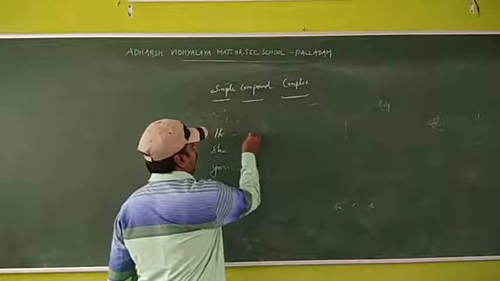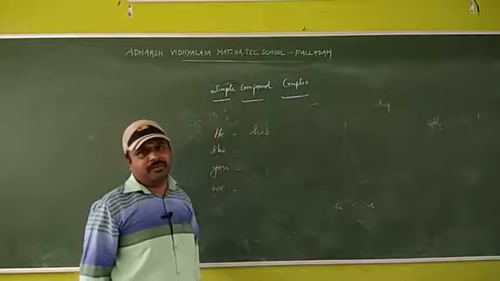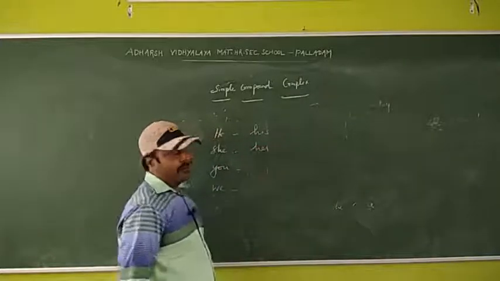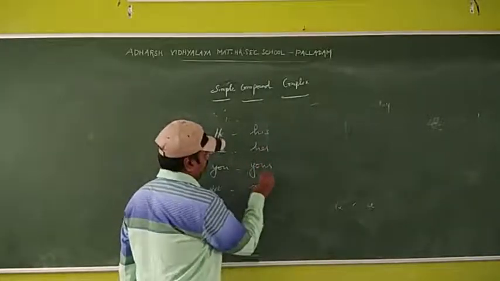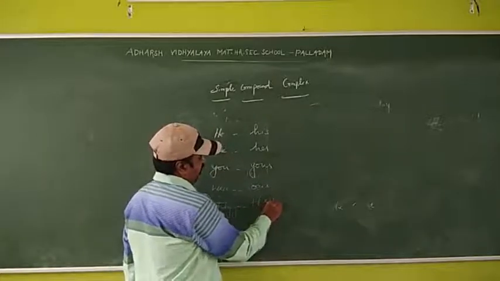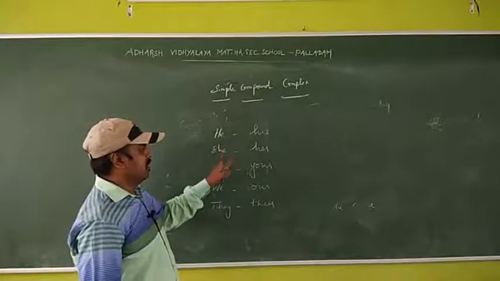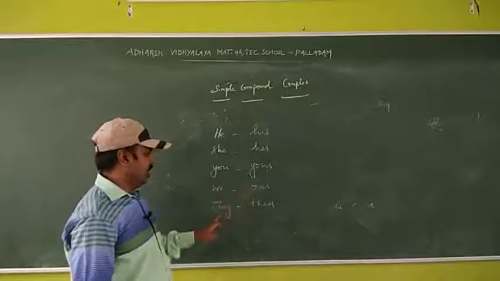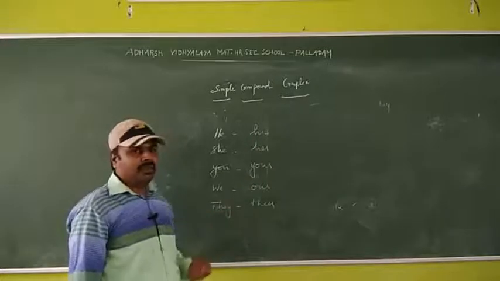So for he we are using his. This is a possessive adjective. She means her. You means your. We means our. They, their. He, his; she, her; you, your; we, our; they, their. So these are the possessive adjectives.